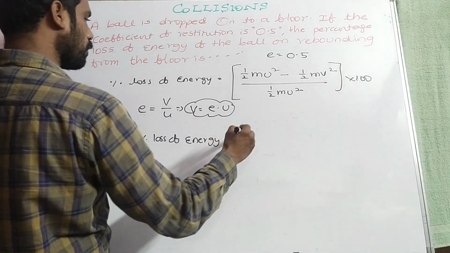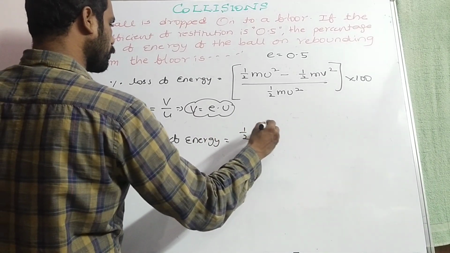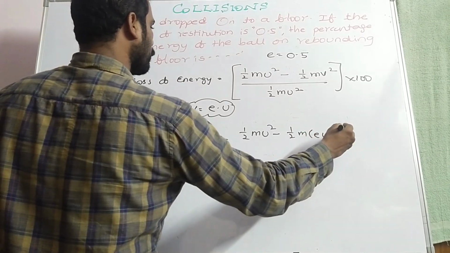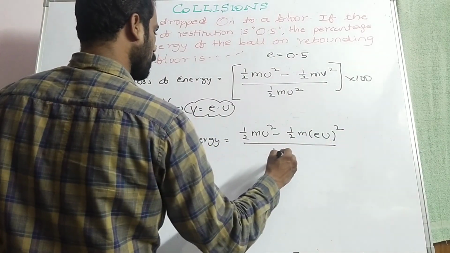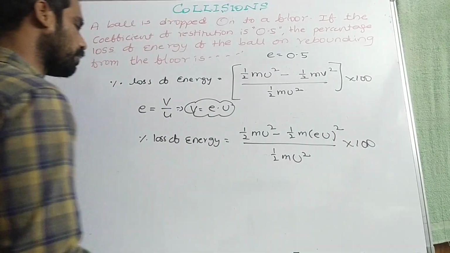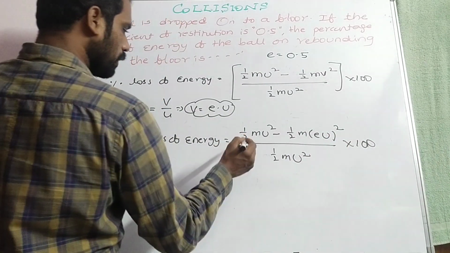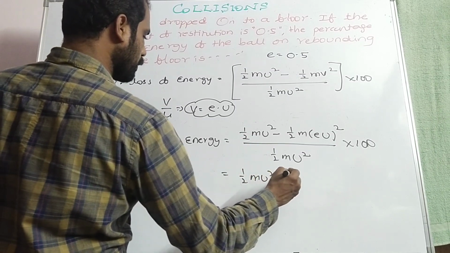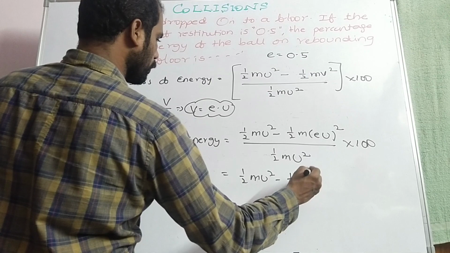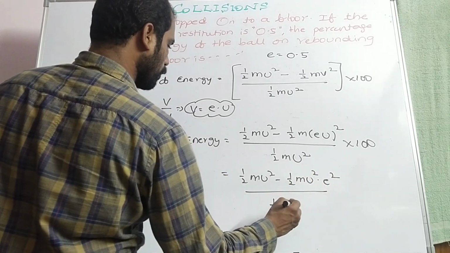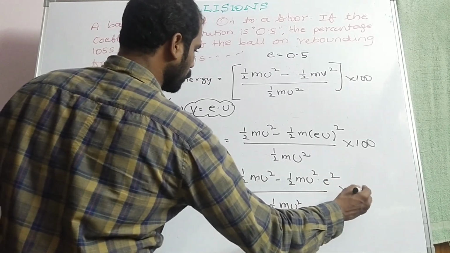is equal to half m u squared minus half into m into (E U) whole squared, divided by half m u squared, into 100. That is equal to half m u squared minus half m u squared E squared, divided by half m u squared, into 100.